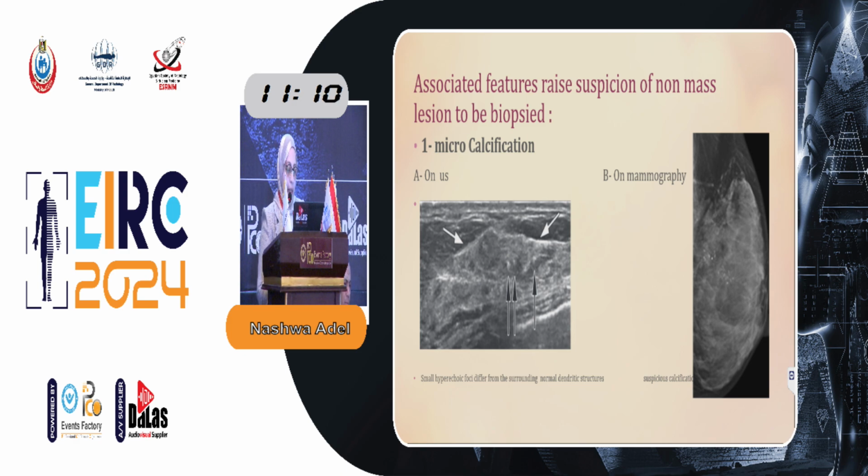It appears at ultrasound as hyperechoic foci that differ from the surrounding glandular tissue. On mammography, suspicious calcification may be heterogeneous in size, from 0.5 to 1 millimeter, or powdery, and microcalcification is less than 0.5 millimeter, with abnormal distribution, which may be linear, segmental, or grouped as in this picture.